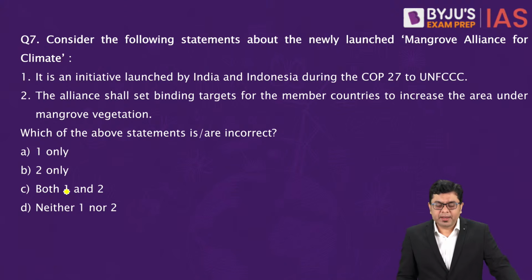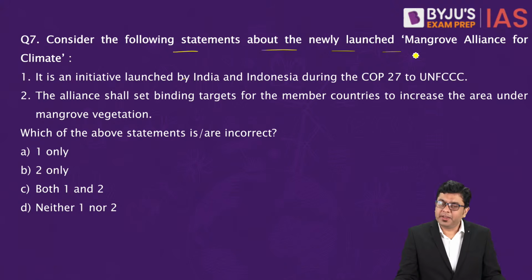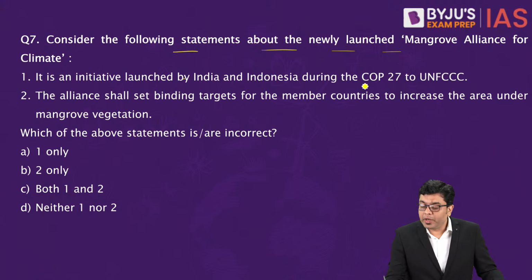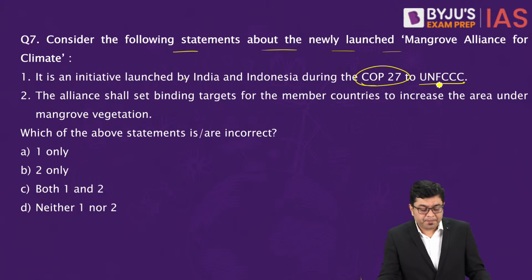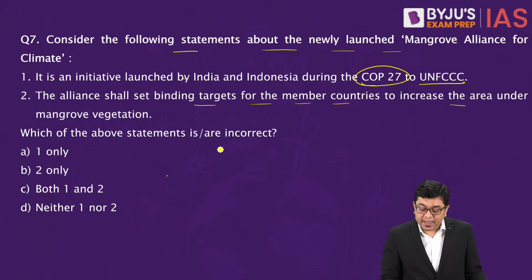Now, after that, consider the following statements about the newly launched Mangrove Alliance for Climate. Now here, if you take a look at the statement, the first statement is, it is an initiative launched by India and Indonesia during the COP27, Conference of Parties 27 to UNFCCC, which was held in Egypt. Second is, the alliance shall set binding targets for the member countries to increase the area under mangrove vegetation. So, which of the above statements is or are incorrect?